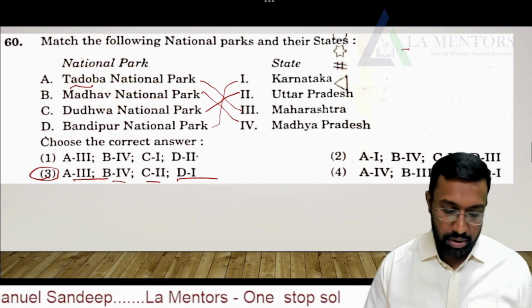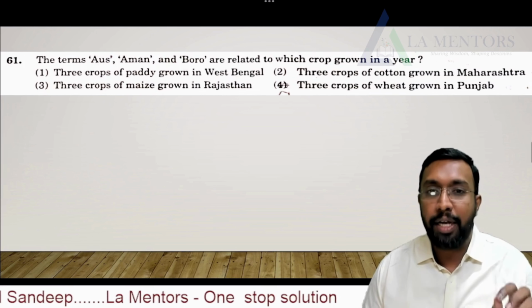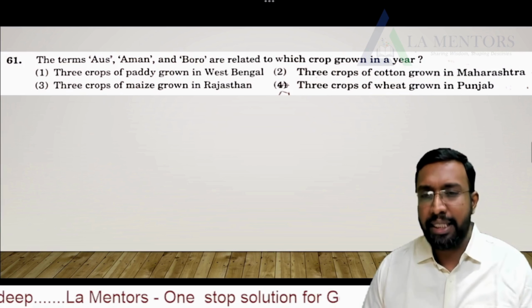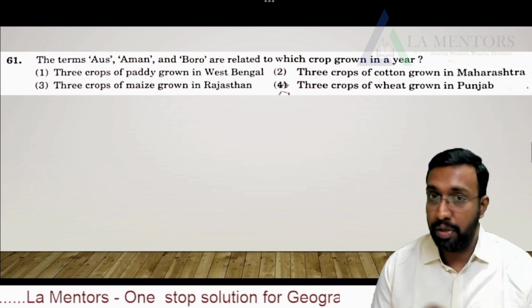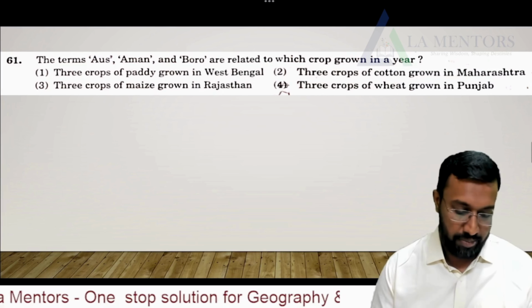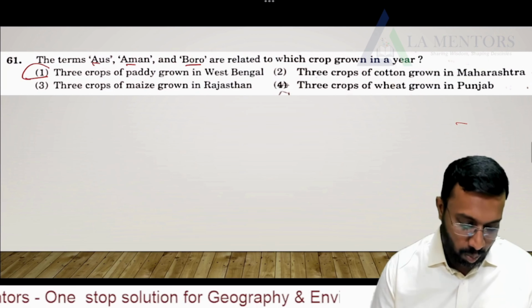The next question. The terms aus, aman and boro are related to which crop grown in a year? It's very easy. These are the three crops of paddy grown in West Bengal and good parts of Assam and Odisha, where these terminologies are used. So aus, aman and boro. So the option is 1.